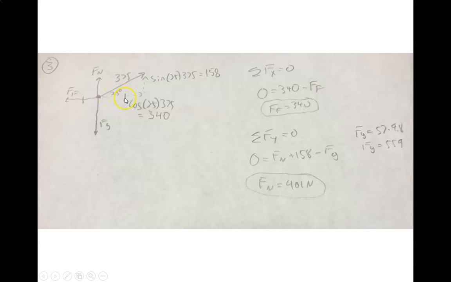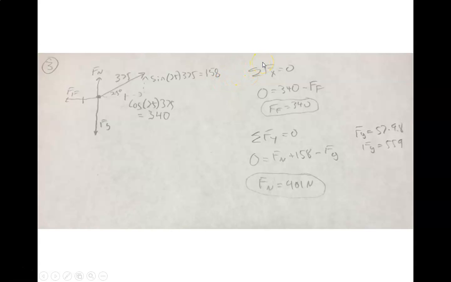All right, let's go ahead and find what these component vectors are. So this one is going to be the sine times 375 equals 158. And for this side, we use the cosine, we get 340. Okay. All right, so now we're going to say the sum of the forces in the X equal to 0.